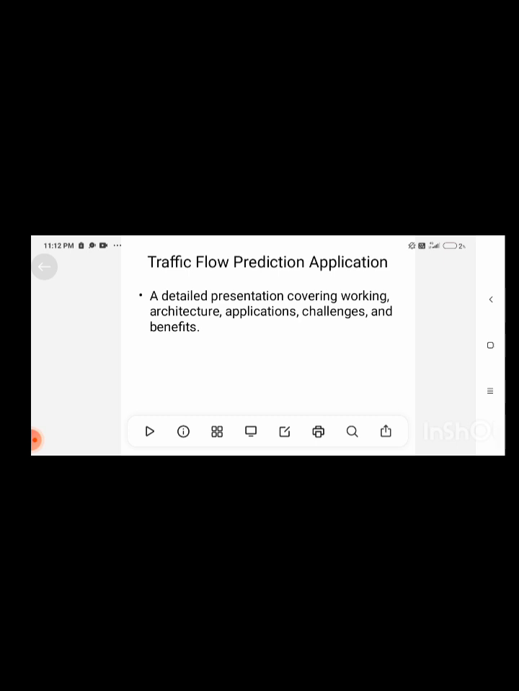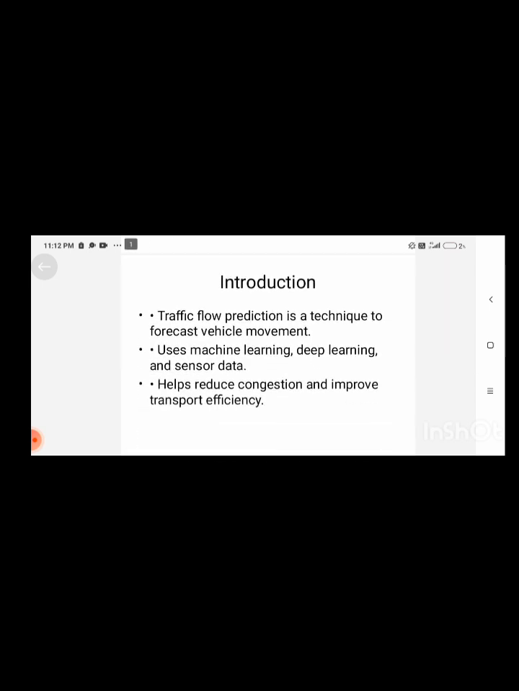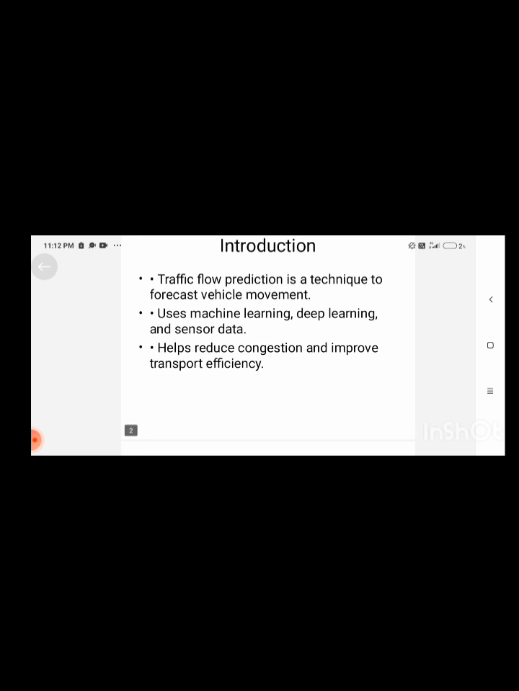What the application does: a traffic flow prediction system can predict future traffic volume, support traffic signal control, improve road safety, and help city planning. Governments use prediction to plan new roads and public transport. An introduction: traffic flow prediction is a technique to forecast vehicle movement using machine learning, deep learning and sensor data.